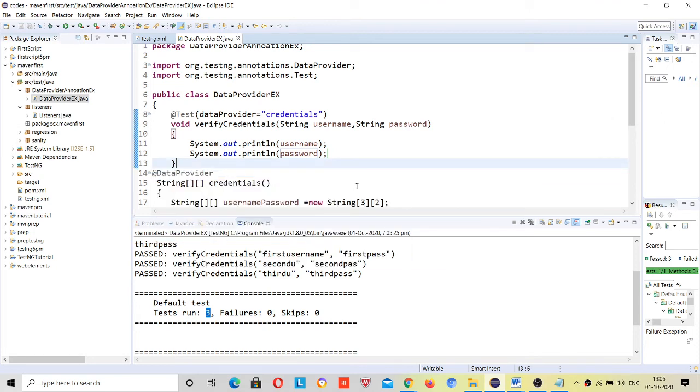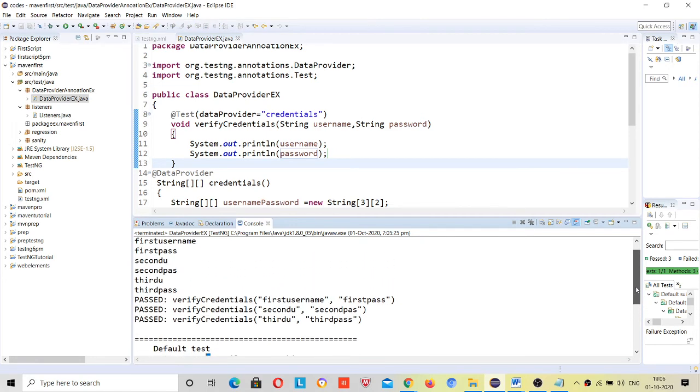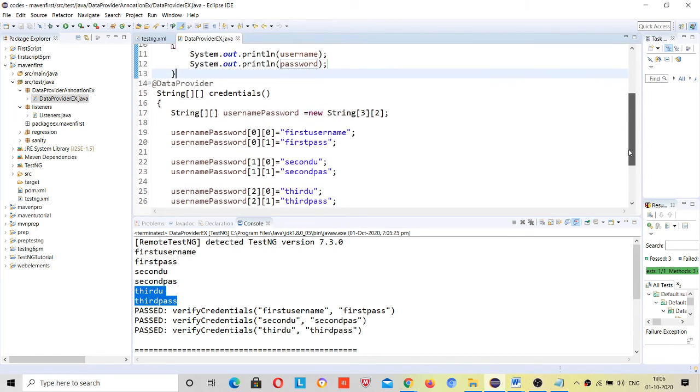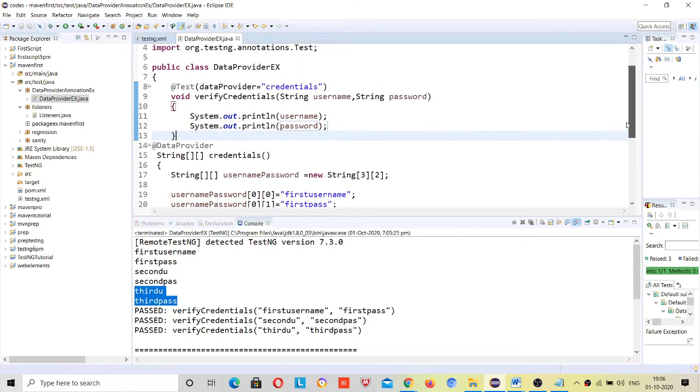The first time it runs for the first credential, the second time for the second credential, the third time for the third credential. One by one, first it printed the first username and first password, then the second username and second password, then the third username and third password. This is how the data provider annotation works.